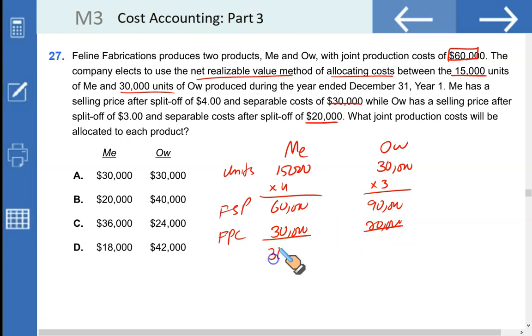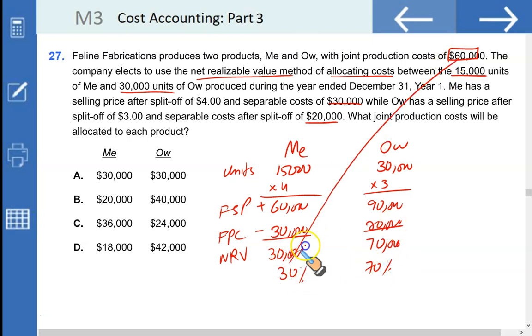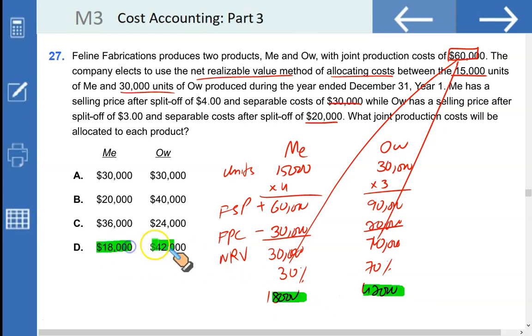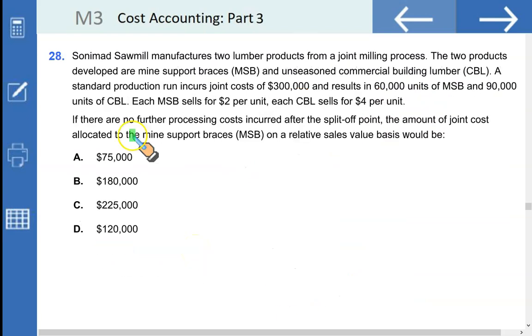That means we have the NRV. Remember, NRV is the final selling price minus further processing cost to complete and sell. So it's 30,000 for Me and 70,000 for Ow. If you convert them into percentages, that is 30% and 70%. And this is how you're going to allocate your joint cost. 30% of your joint cost is assigned to Me, that is $18,000, and 70% of 60,000 is 42,000. So look no further, you got your option. D is the correct option, 18,42.